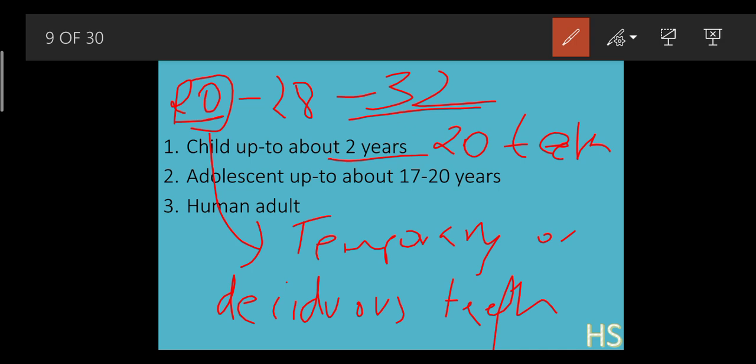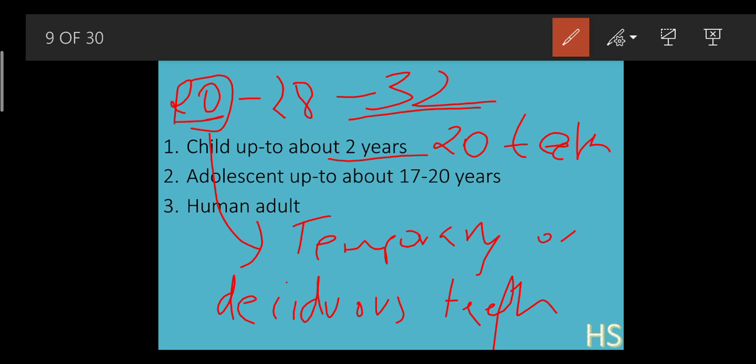Okay, why are they called temporary teeth? Because they can easily fall. They do not stay in your body for a long period of time. They fall when you grow up. Whenever a child grows up, these teeth start to fall.